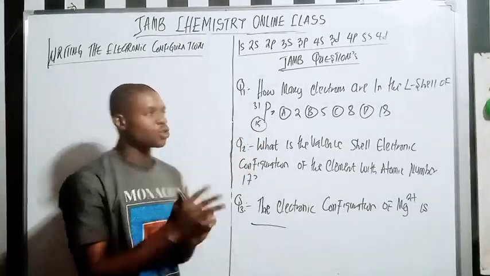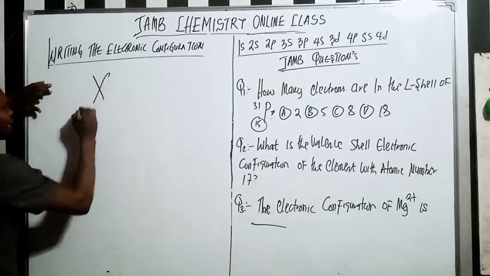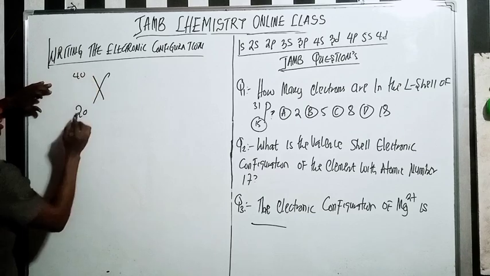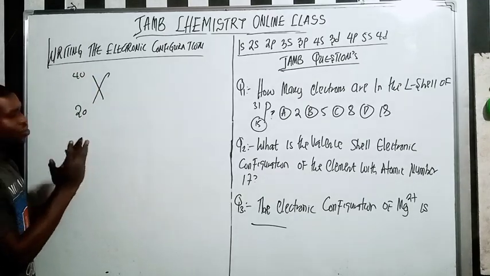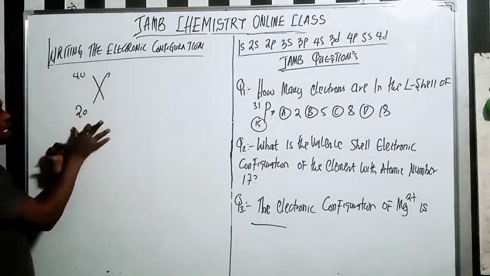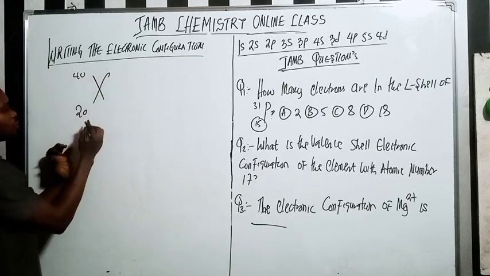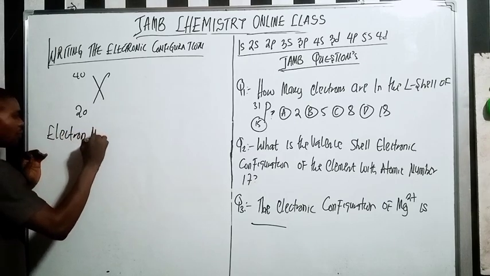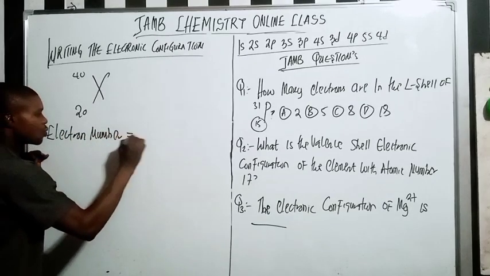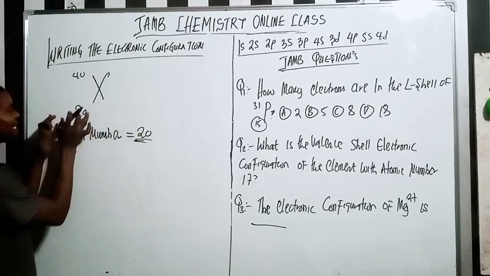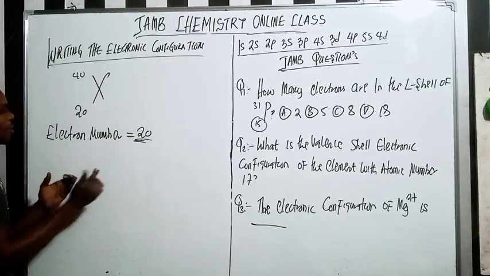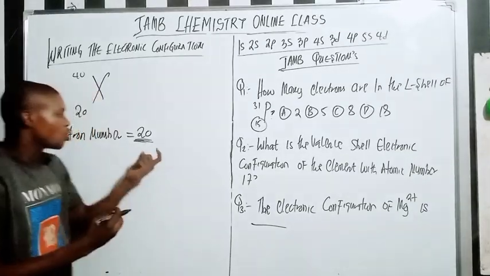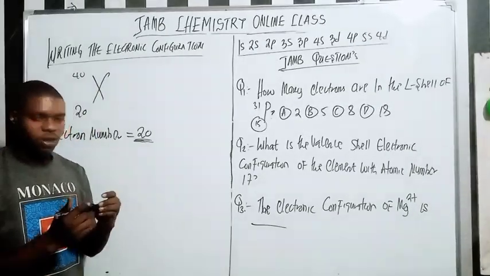Now, whenever you have a neutral atom, for example, here we have X, here we have 20, and here we have 40. And they ask you to write the electron configuration of this one. It's a neutral atom, so my electron number is 20. So now let's write one first. How do you write the electron configuration when the electron number is 20?